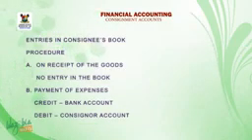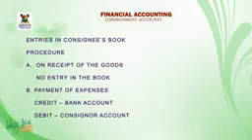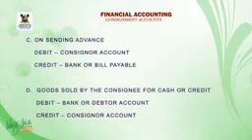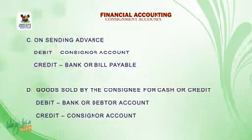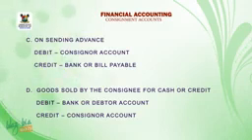Entries in consignee book. Procedure: A. On receipt of goods, no entry in the book. B. Payment of expenses, credit bank account, debit consignor account. C. On sending advance, debit consignor account, credit bank or bill payable. D. Goods sold by the consignee for cash or credit, debit bank or debtor account, credit consignor account.